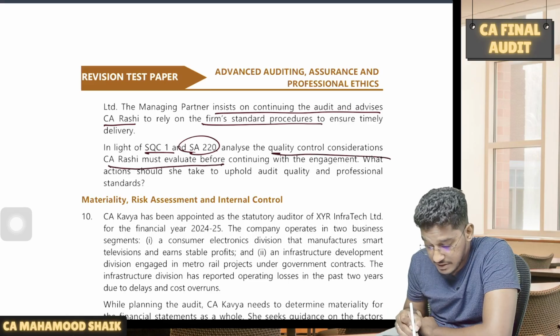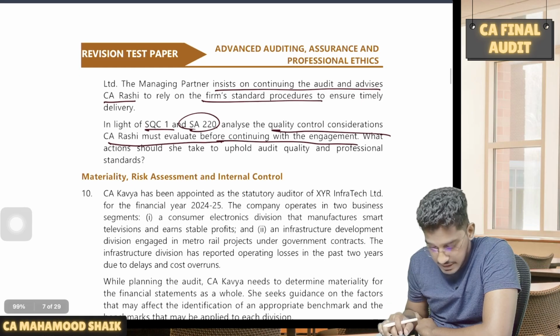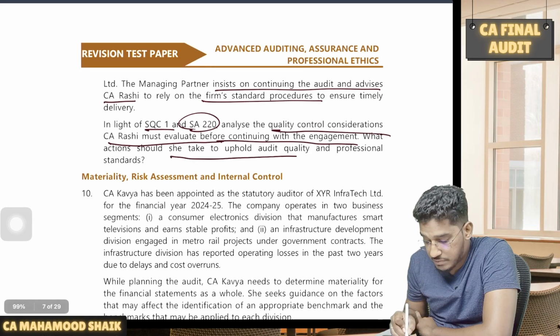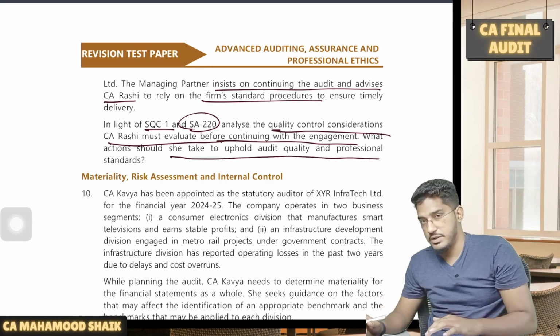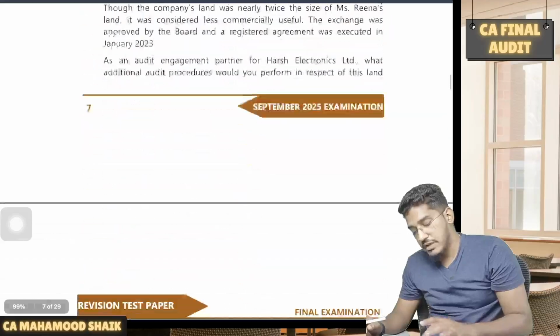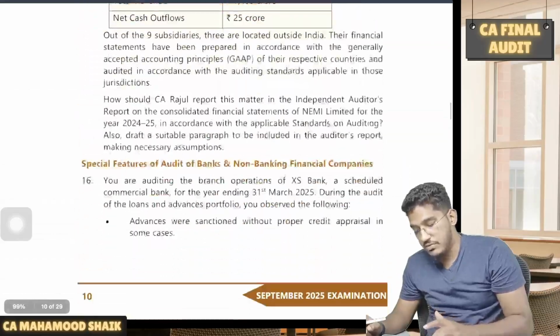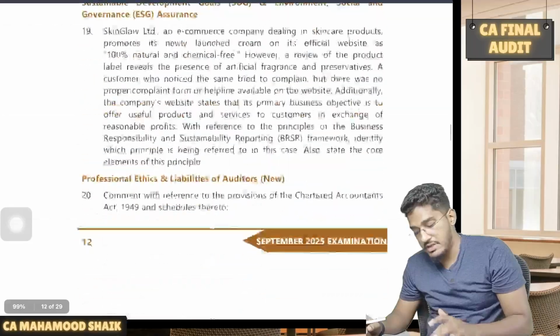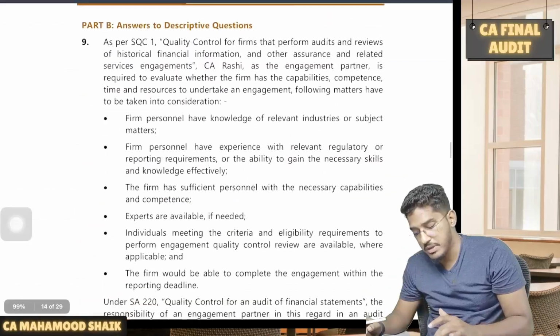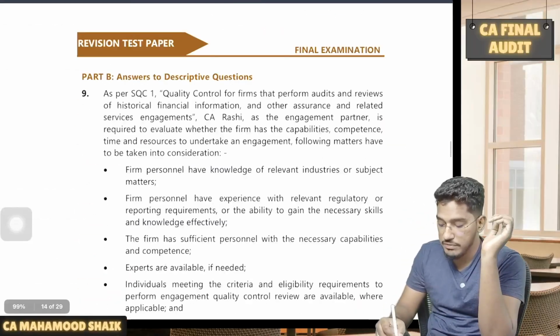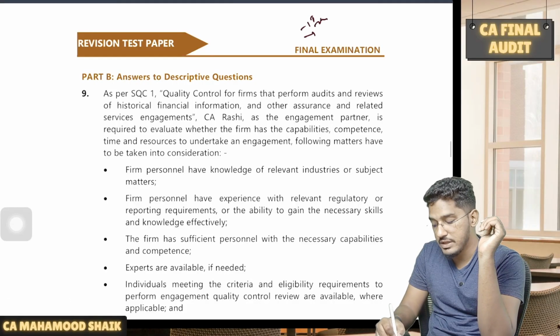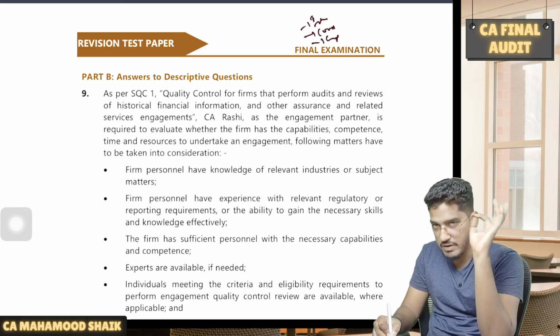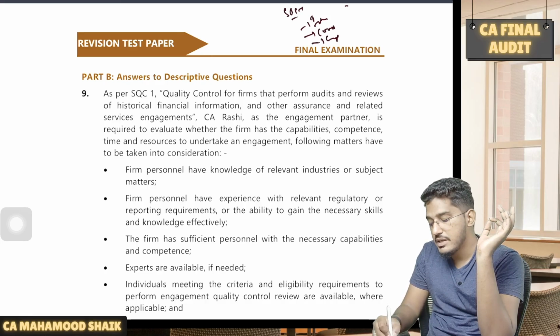CA Rashi must evaluate before continuing with the engagement. What action should she take to uphold the audit quality and professional standards? As we all are aware, even SQC1 says that before taking a decision whether to continue or accept the client relationship, a few factors we have to consider. The factors are: number one, integrity, and competence of the engagement team, and capability with the ethical requirements. This SQC1 says.